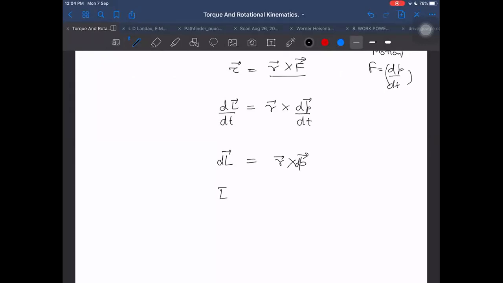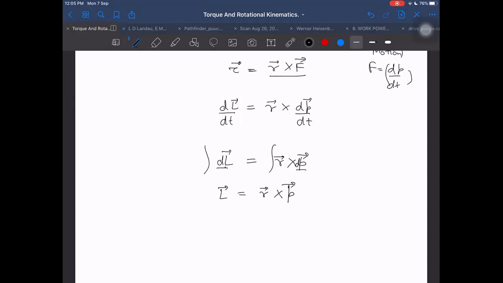Finally, after integrating, if I want, I can write it as... what does r cross dP mean here? dL means change in angular momentum, dP means change in linear momentum. Let us say initially we started from 0 angular momentum, and 0 to L it will become, and that will become 0 to P. So it will be r cross P, assuming r to be constant, because if I am integrating both sides, I am taking r outside.